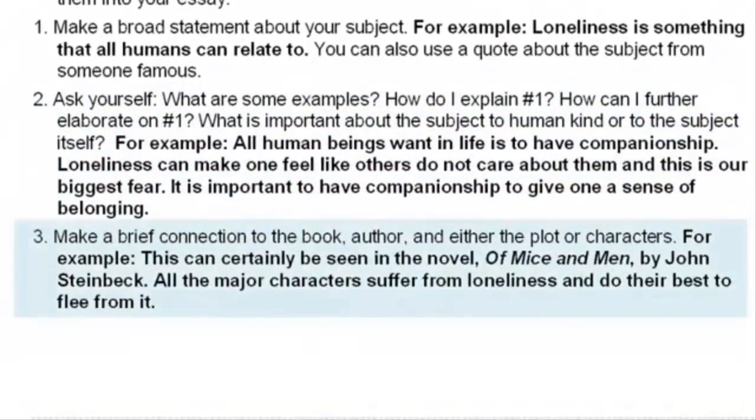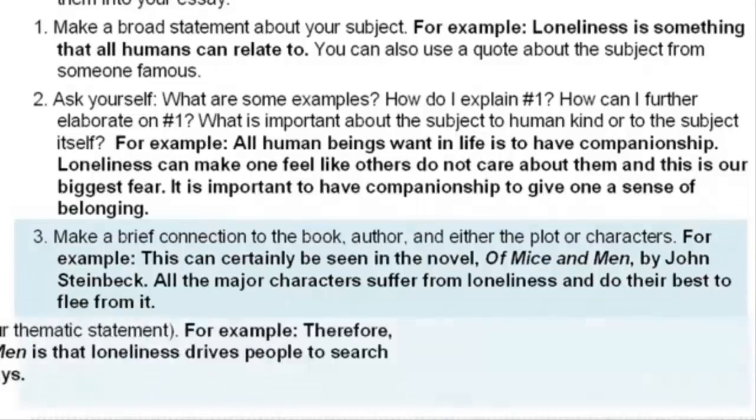Number 3, we're going to make a brief connection to the book, author, and either the plot or the characters. Here's my example. Again, 1, 2, and 3 would all be in the same introduction. This can certainly be seen in the novel Of Mice and Men by John Steinbeck. All the major characters suffer from loneliness and do their best to flee from it. So I've made a brief connection. I have not given any details, I've not given any textual evidence, and I have not made an argument yet. That comes last. Your argument comes last, and that is your thesis or your thematic statement. I'm using those terms interchangeably.